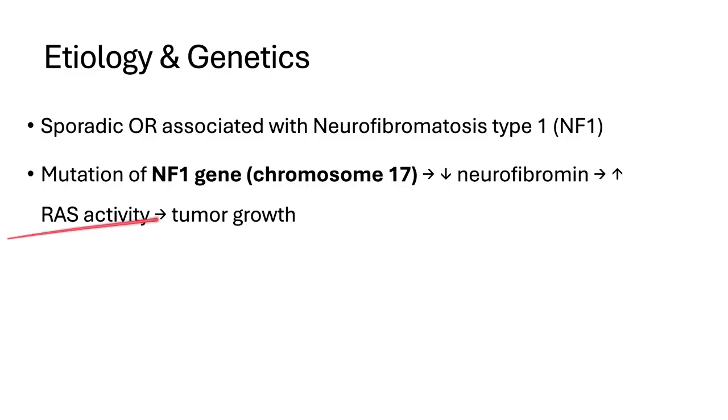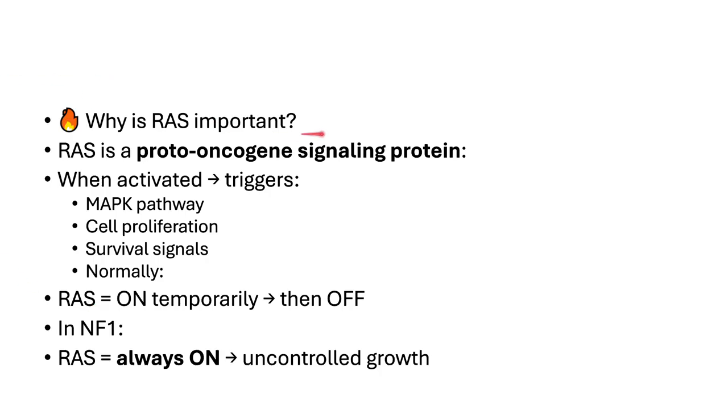Let us elaborate this a little bit more so you can understand clearly. Why is RAS important? RAS is a proto-oncogene signaling protein. When this is activated, it triggers the MAPK pathway, cell proliferation, and survival signals. Normally, RAS is switched on only temporarily, and then it turns off. But with inactivation of NF1, RAS is always on, so it causes uncontrolled growth because of these triggers.